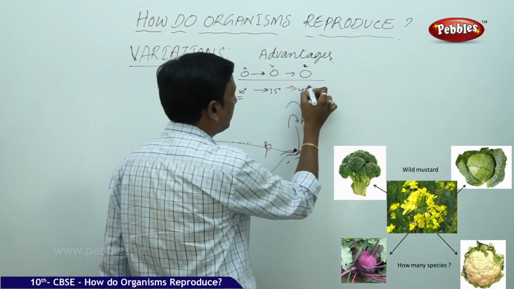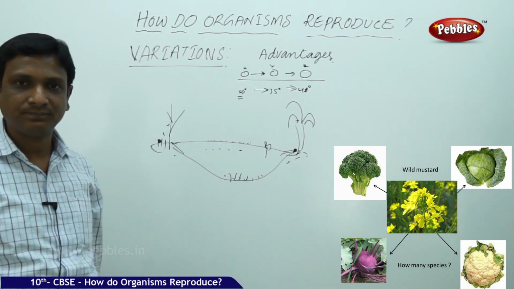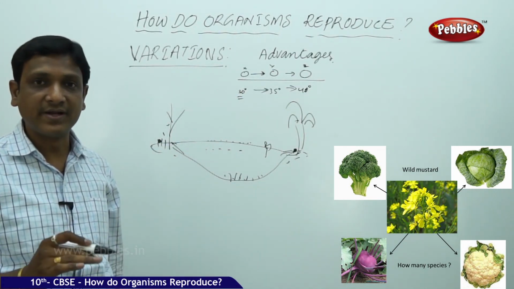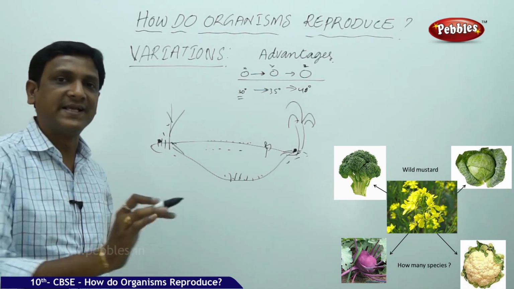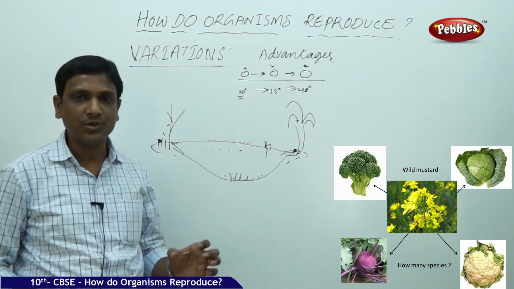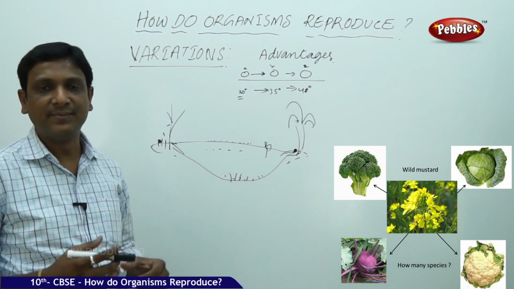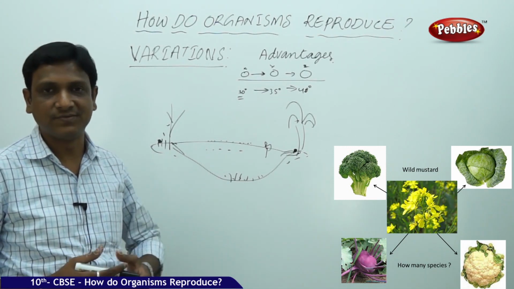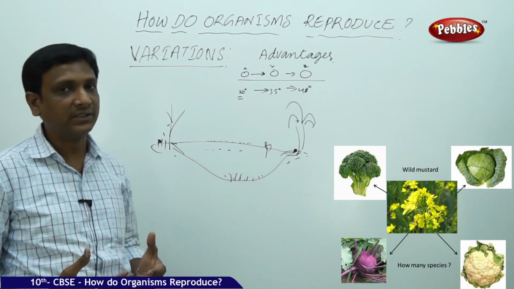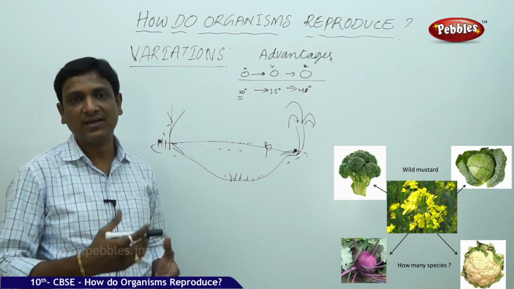Here the temperature is 45 or 40. So the organism will definitely die. That means it is not adjusted to the environment. It is not adapted to the environment, then it becomes extinct. If it happens, all the organisms become extinct. So the environmental factors, the temperature, the climatic conditions, they vary, they change from time to time. If organisms are produced without any changes, without any variations, they cannot exist in the changing physical world,